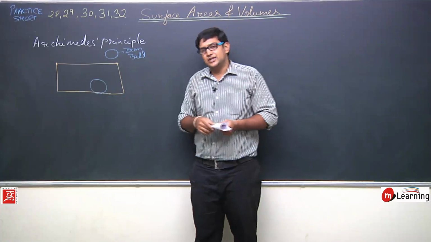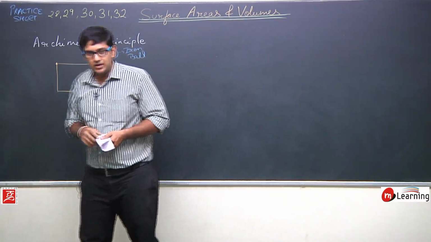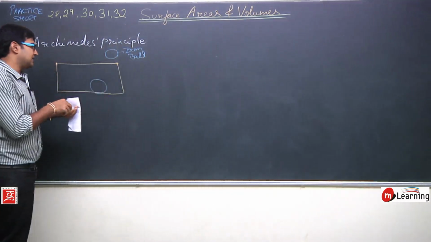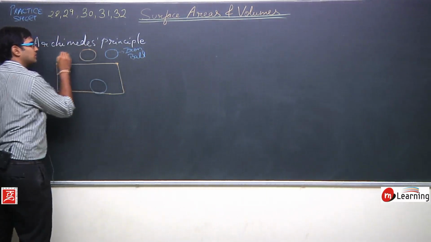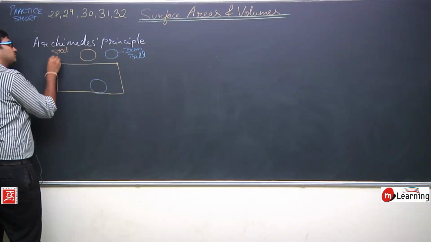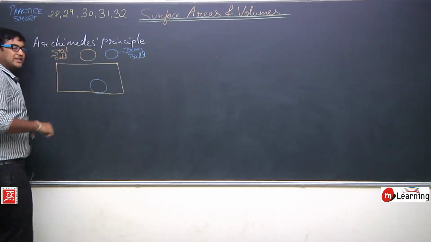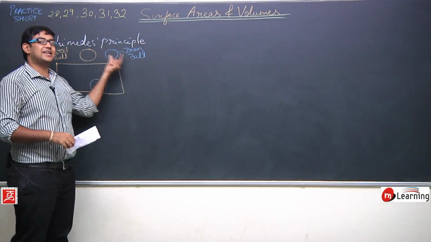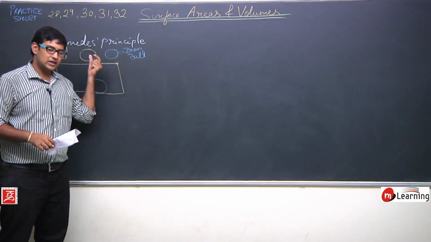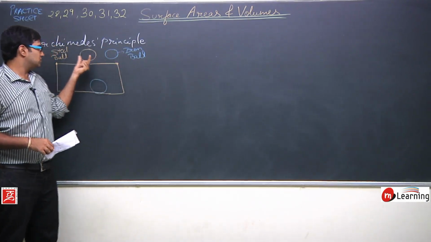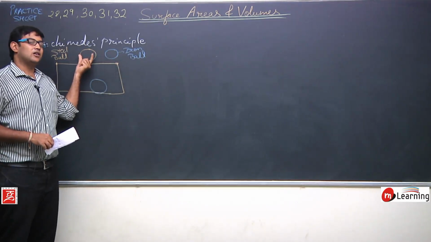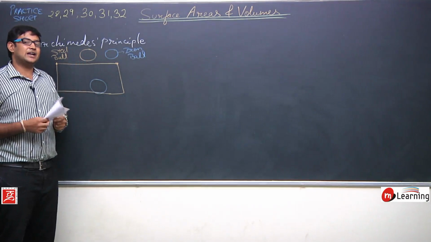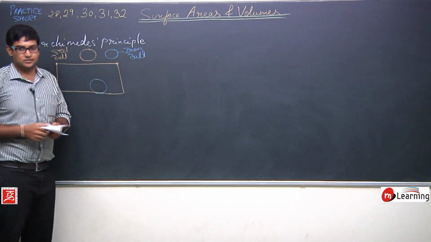So what we did is, we repeated the experiment using a steel ball of the same dimension. I dropped this ball inside this bucket.